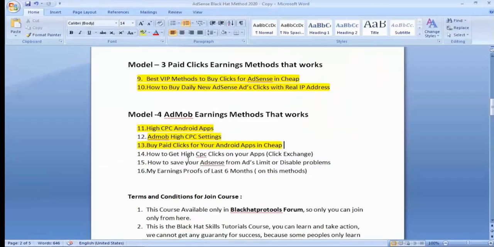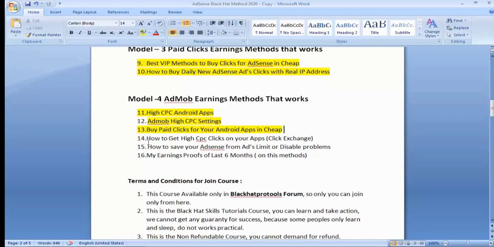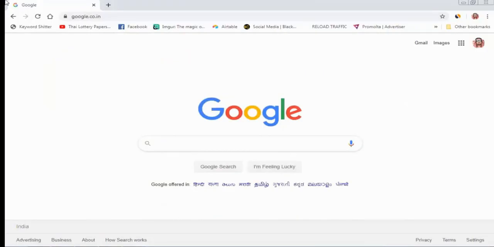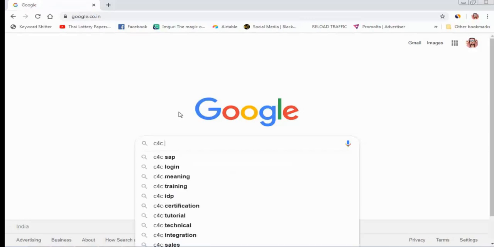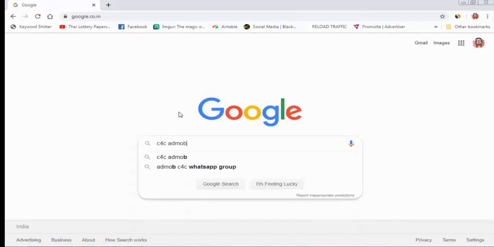So today we will cover lecture number 14, how to get high CPC clicks on your Android application with the Click Exchange method. I will show you the technique I have already been using for the last 6 months, and this is a very powerful technique. You know C4C or Click Exchange, C4C, AdMob.